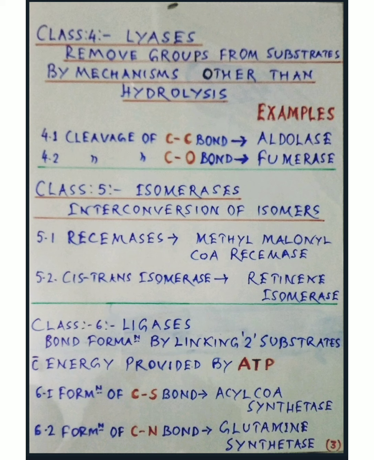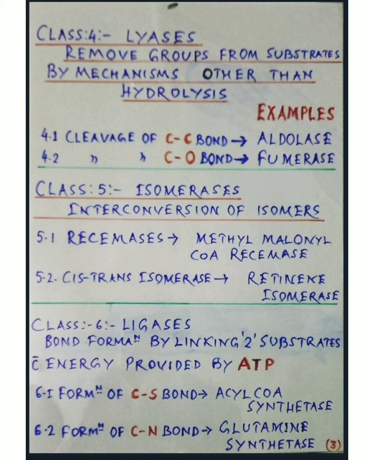Now, class 5, isomerases, help in the interconversion of isomers. One, racemase, example, methylmalonyl CoA racemase, and the second one is cis-trans isomerase, retinine isomerase. And class 6 group of enzymes, they are called ligases.